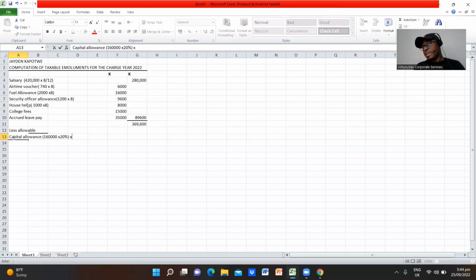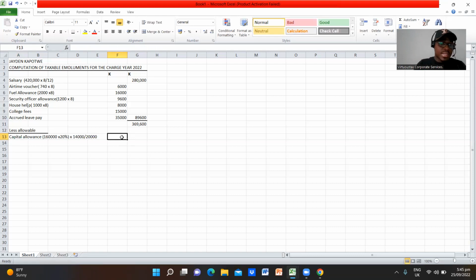We are told that in the charge year, he drove a total of 20,000 kilometers, of which 14,000 kilometers were for business use. So we are going to apportion and allocate it to business use only. So there we are saying 14,000 divided by 20,000. The 14,000 is the mileage relating to business, and 20,000 is the total mileage. So we have apportioned that.